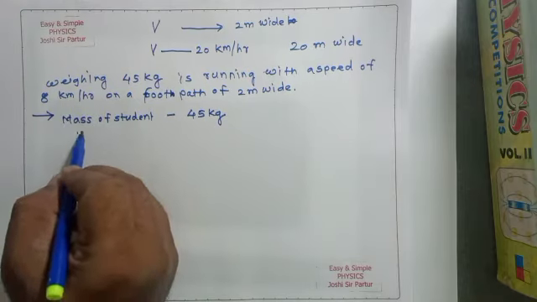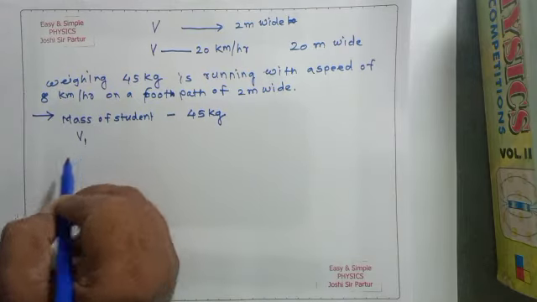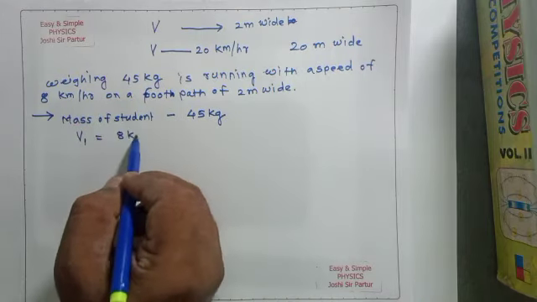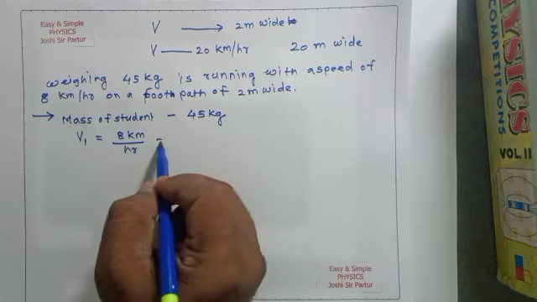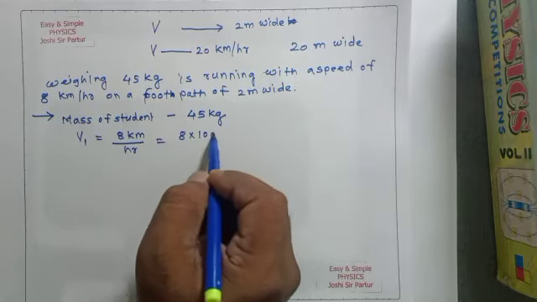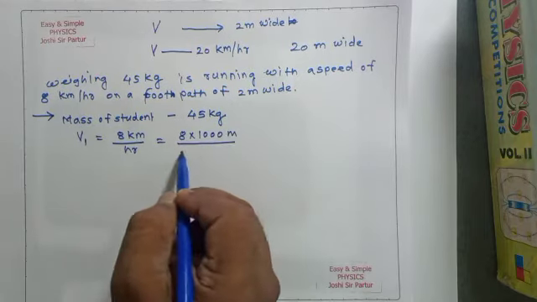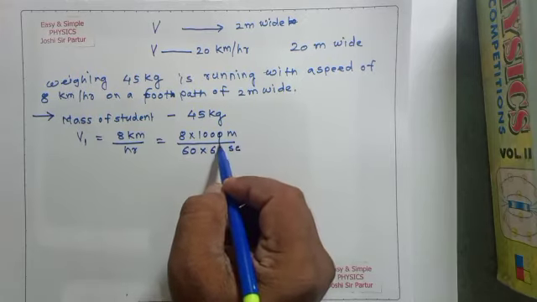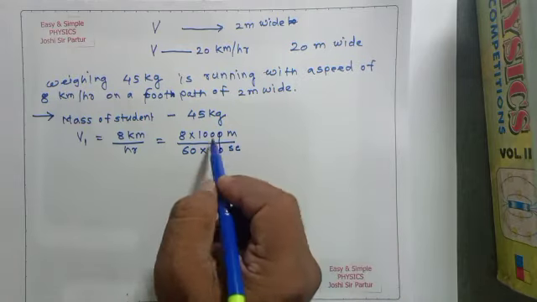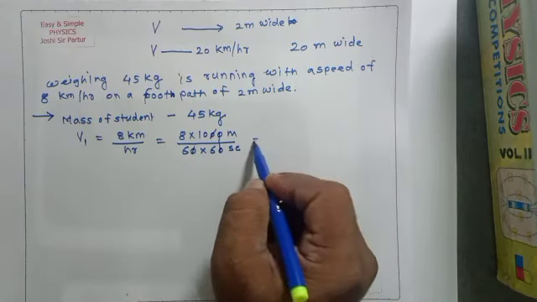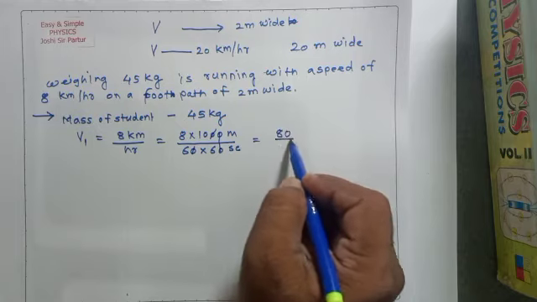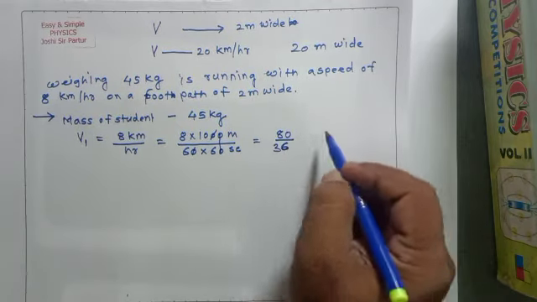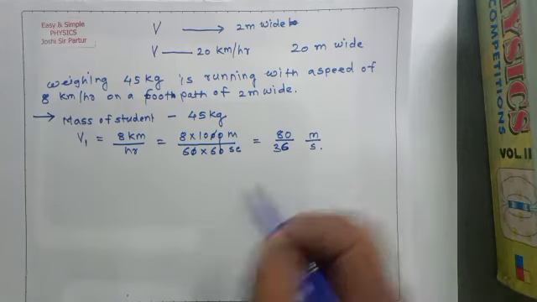Then velocity, first it will be 8 kilometer per hour, means 8 into 1000 meter divided by 60 minute into 60 second. Zeros cancel, so here 80 upon 36 meter per second.